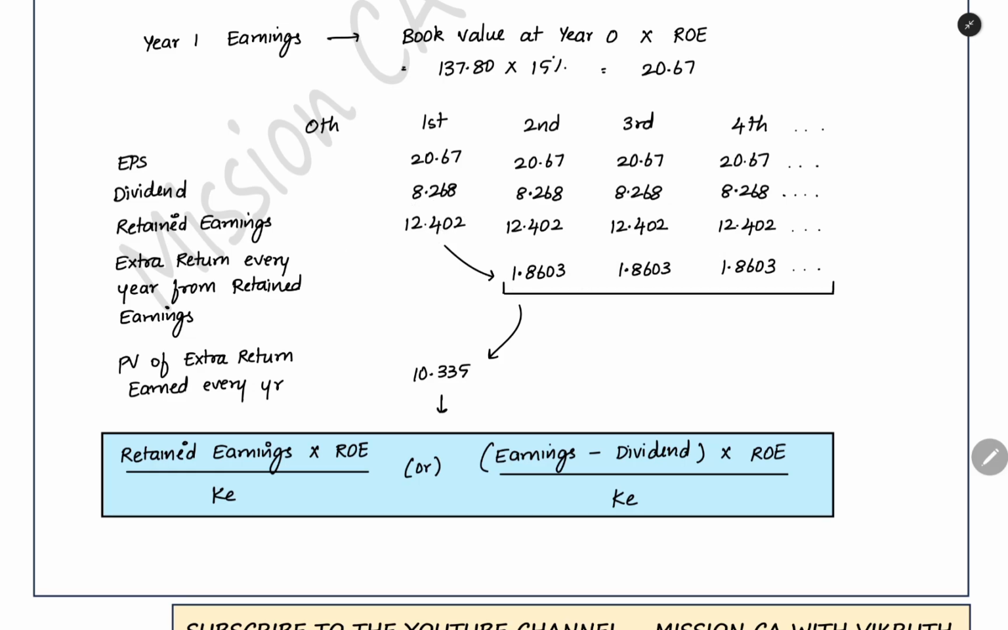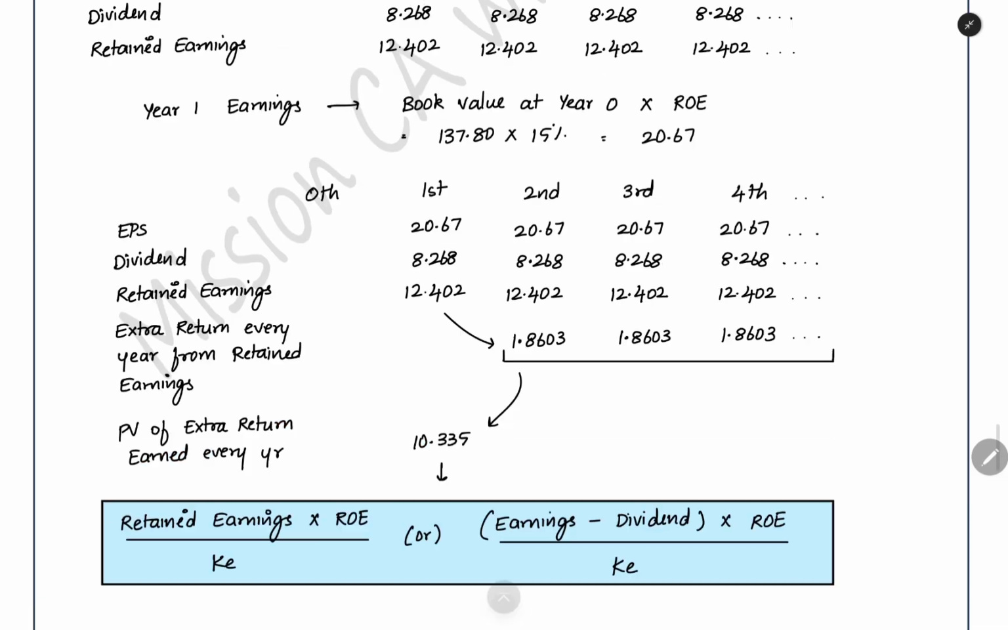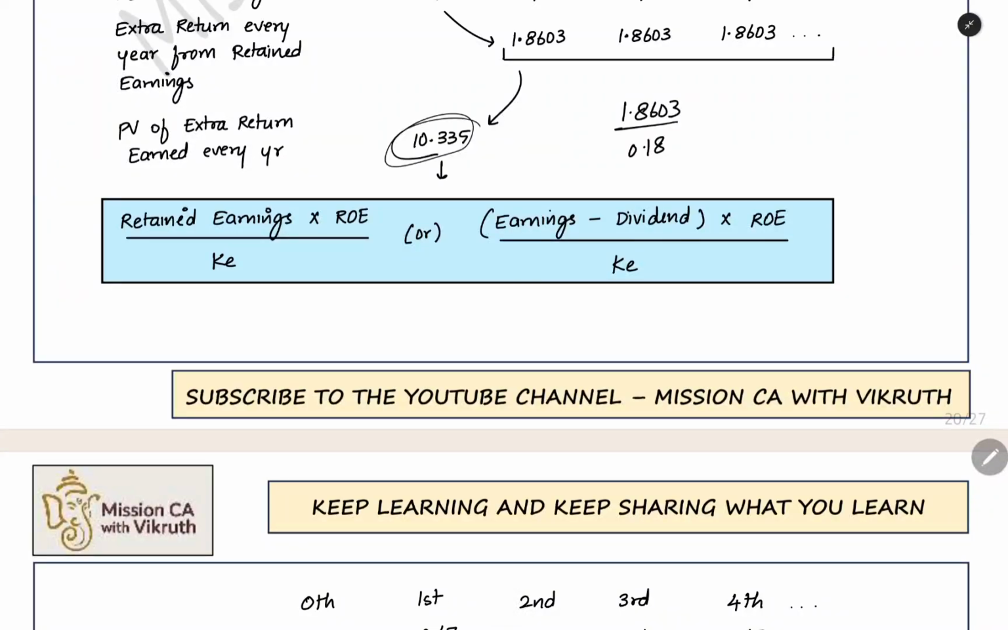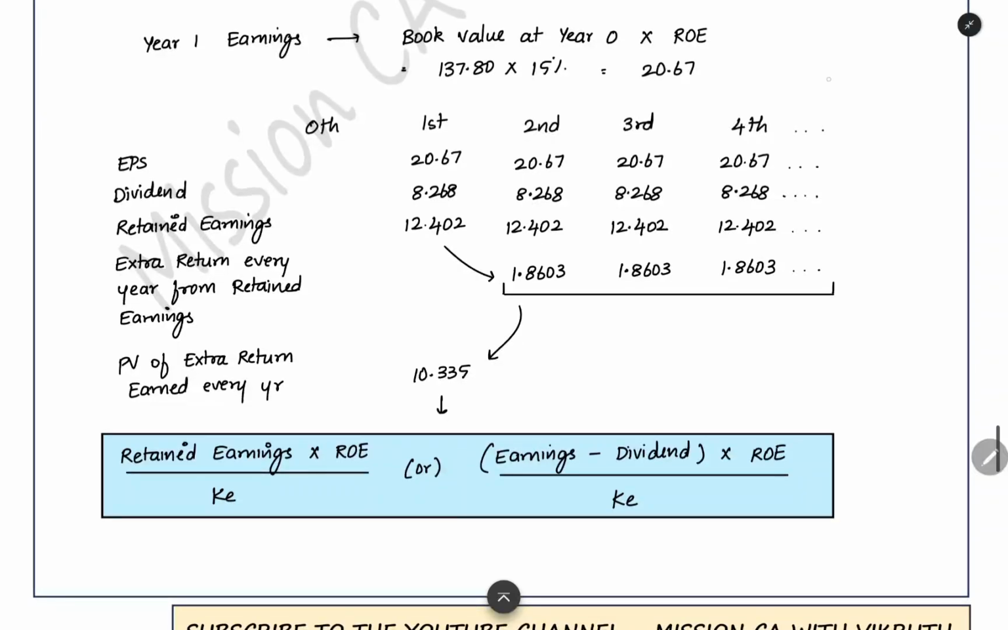This cash flow, these extra earnings, you bring to present value. You can do that as a constant, since you are getting a constant amount. So 1.8603 divided by the required rate of return. In this example, the required rate of return is 18%. So when you do 1.8603 divided by 0.18, you will get 10.335. This is the present value of all the extra earnings that you are getting by investing 12.402.